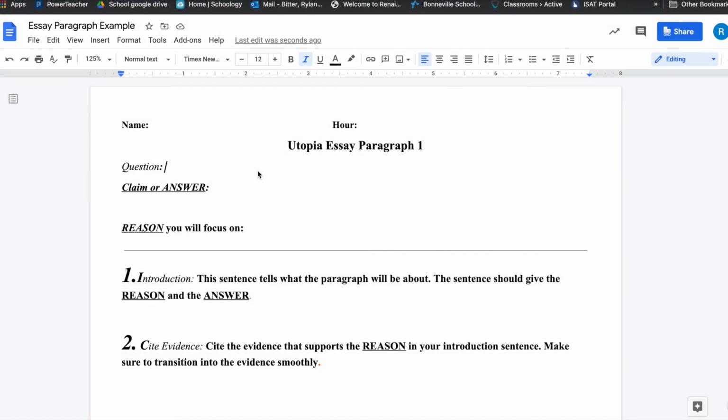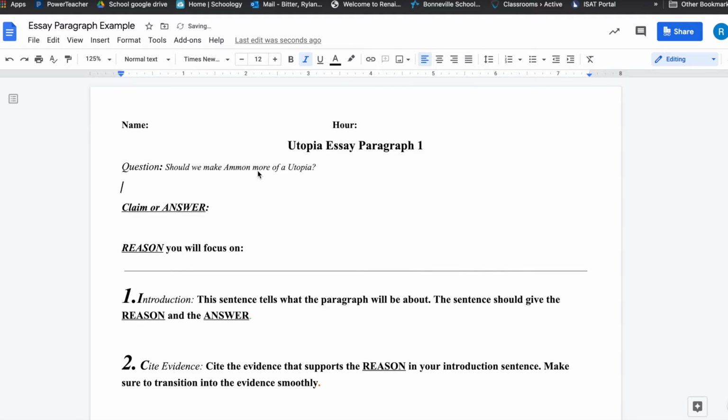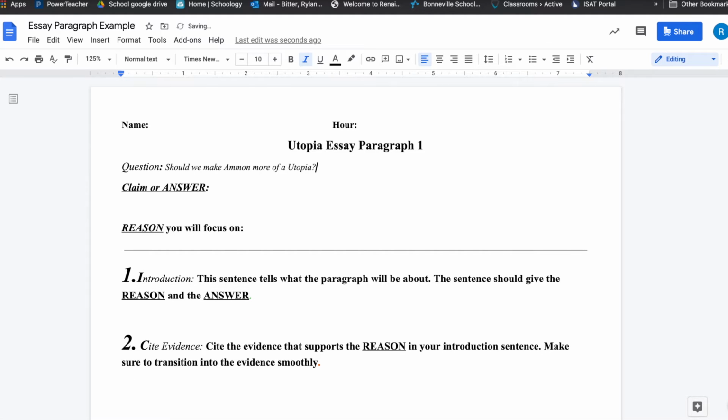So, as we go through and write this essay paragraph, we need to keep in mind a few things. First, we need to understand what our question is. So go ahead and put your question at the top of the paragraph sheet. This way, we have a reference of what we're actually writing about.